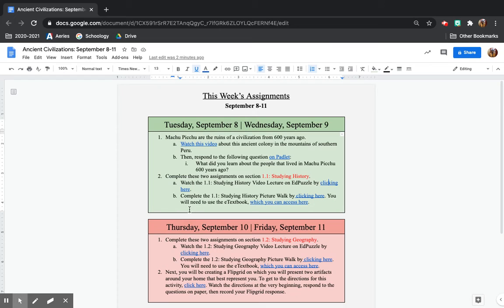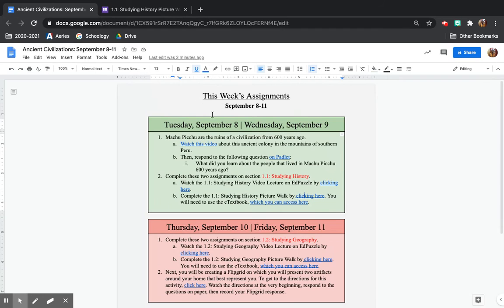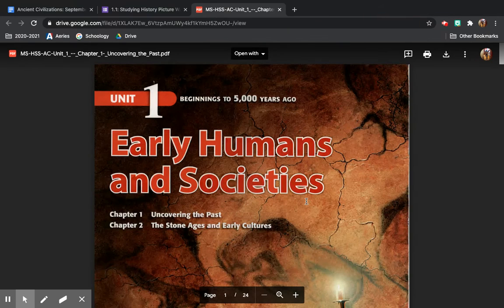All right, and then the last thing here it says is to complete the 1.1 studying history picture walk by clicking here. So for the picture walks, what you're doing is you need to look at the pictures, maps, captions, and other visuals that are not part of the main reading. So I've listed the page numbers to help you out. It says like here, find on page 6. So to get to the textbook, I've linked it here. You will need to use the e-textbook, which you can access here. If you click that, it's going to take you to the textbook that you need.